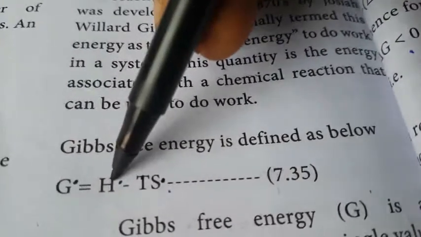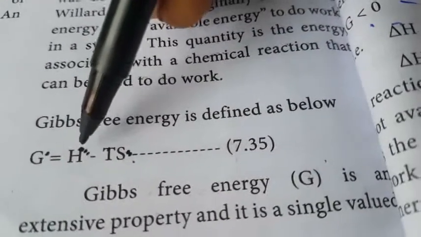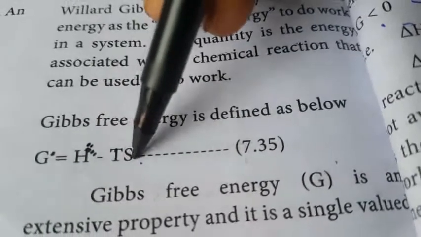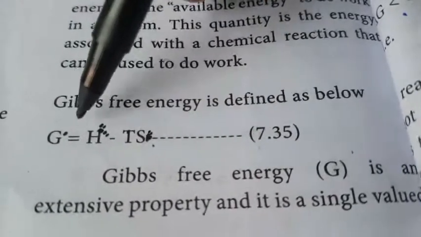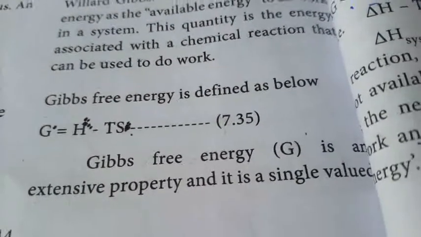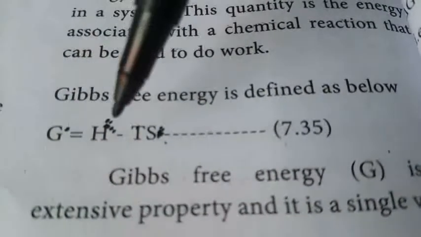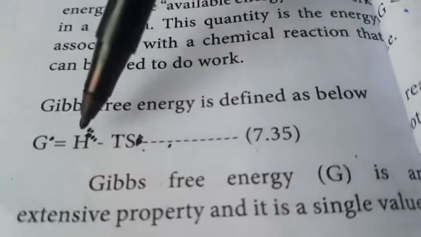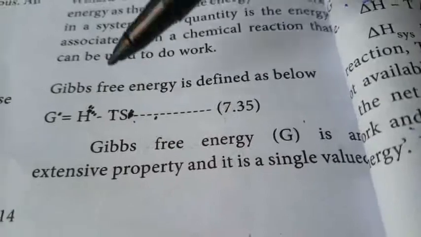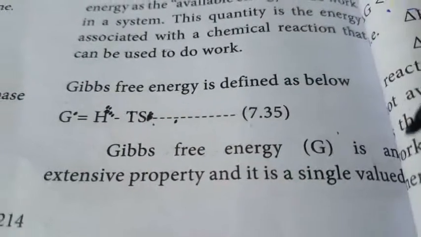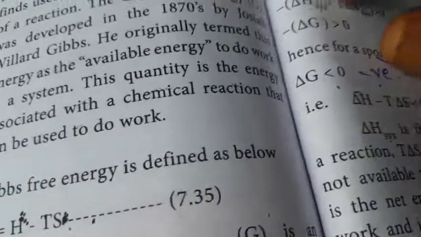This is enthalpy, and this is entropy. Gibbs free energy is an extensive property. What is meant by Gibbs free energy? Gibbs free energy, G is equal to H minus TS, where G is the Gibbs free energy, H is the enthalpy, T is the temperature, and S is the entropy. Gibbs free energy is an extensive property and a single value.